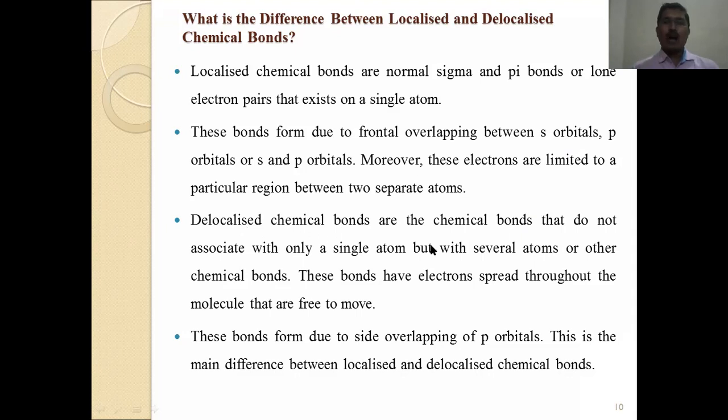Delocalized chemical bonds are the chemical bonds that do not associate with only a single atom, but with several atoms or other chemical bonds. The bonds have electrons paired throughout the molecule that are free to move. These bonds form due to side overlapping of the p orbital. This is the main difference between delocalized and localized chemical bonds.